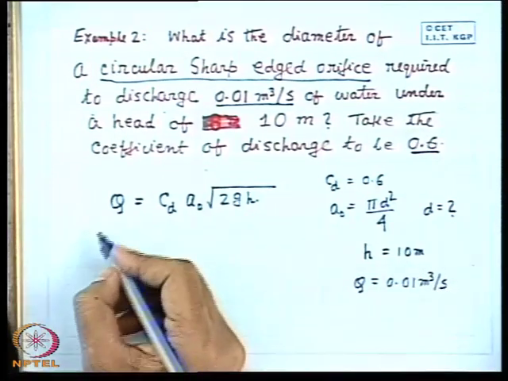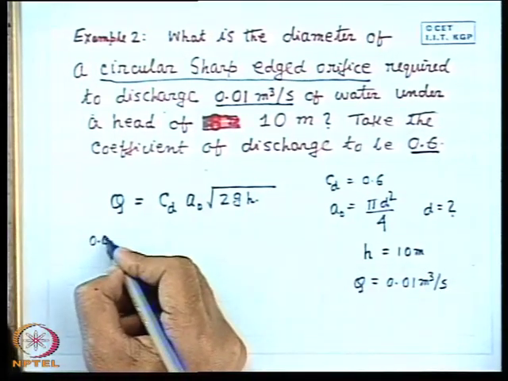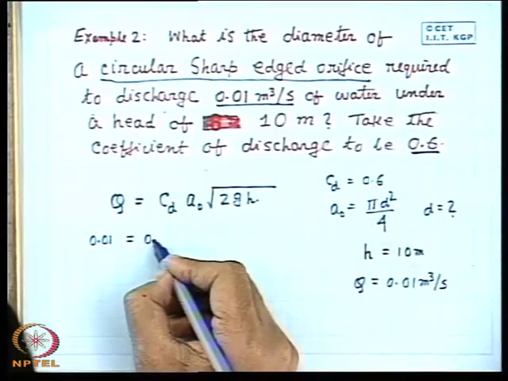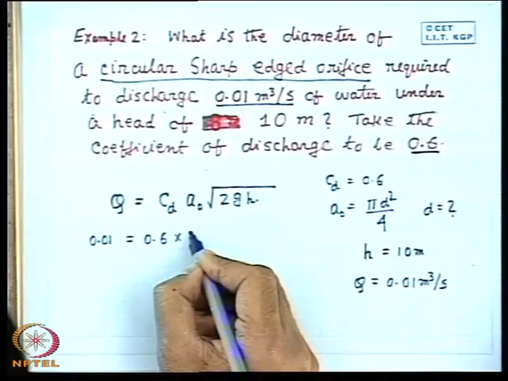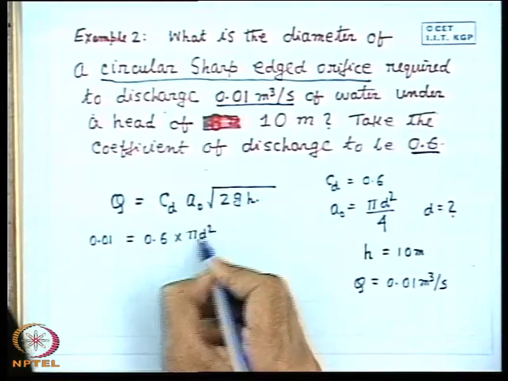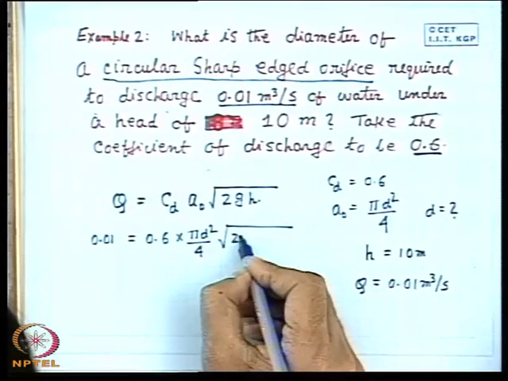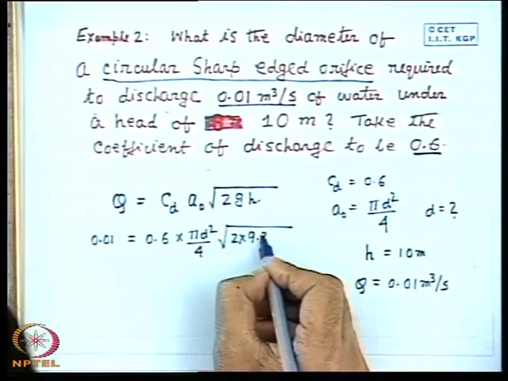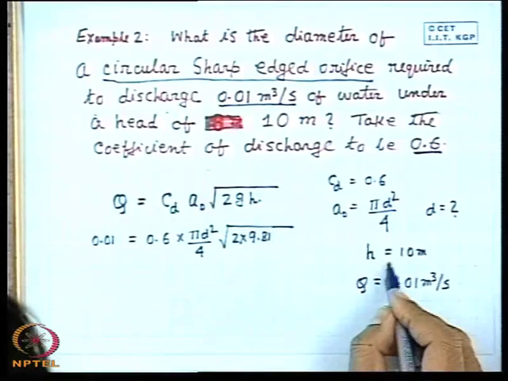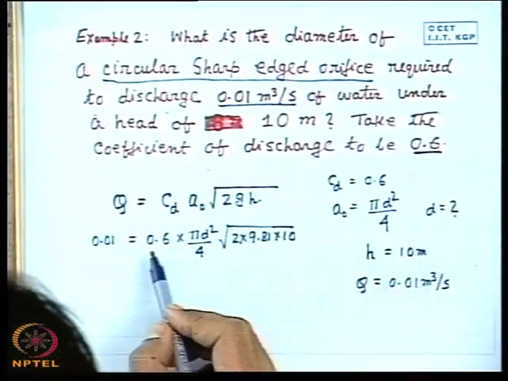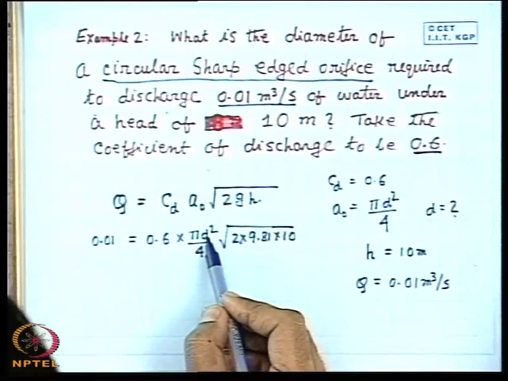All right. So I write Q is equal to 0.01 is equal to CD is 0.6, then the area is pi d square by 4, then root over 2g, g is 9.81, and h, the head, is 10 meter. All the values are given, only the value of D has to be found out.